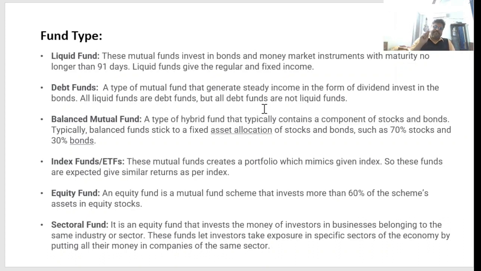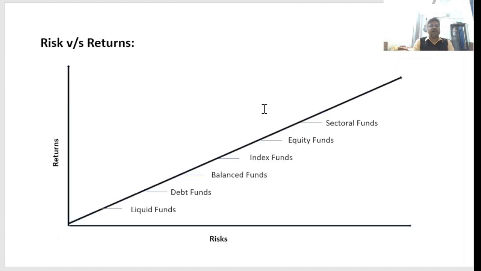So if the sector you invested in doesn't perform, then wealth will not be created. Rather than creating, it will deteriorate, I mean decline. So it is quite risky.